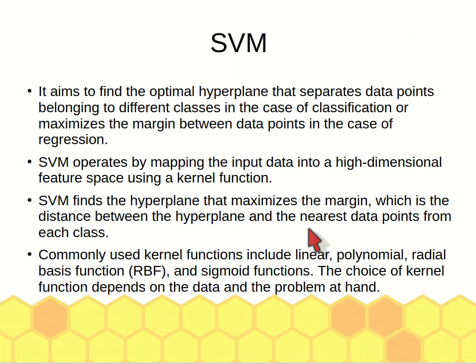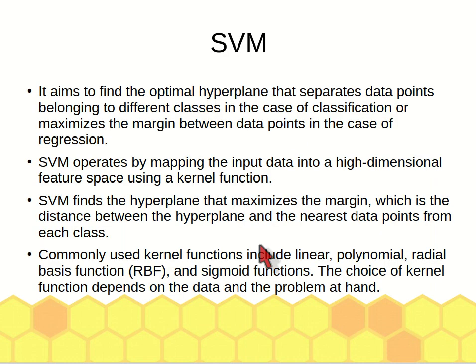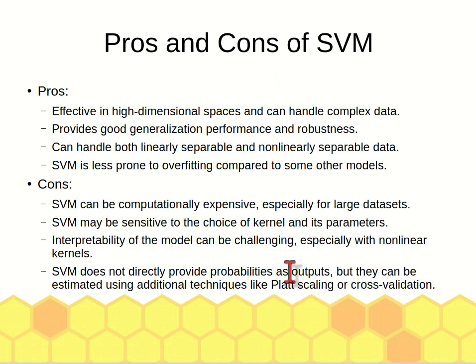To decide the maximum hyperplane, for this one, and this is a linear hyperplane, this is easy, then you can use linear. If it is multi-class classification, then non-linear functions can be used. For example, polynomial, RBF, and sigmoid. Okay, the pros and cons of SVM. The pro, it is effective in high dimensional space. It can handle complex data.